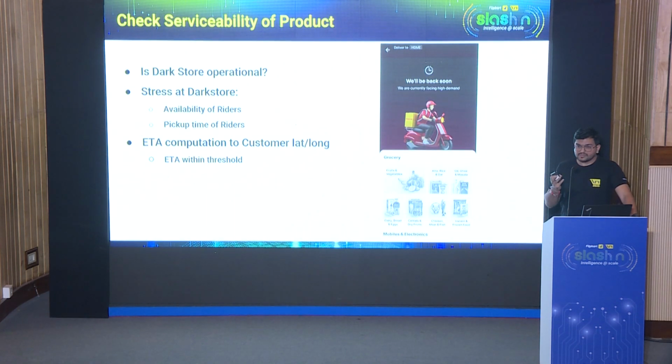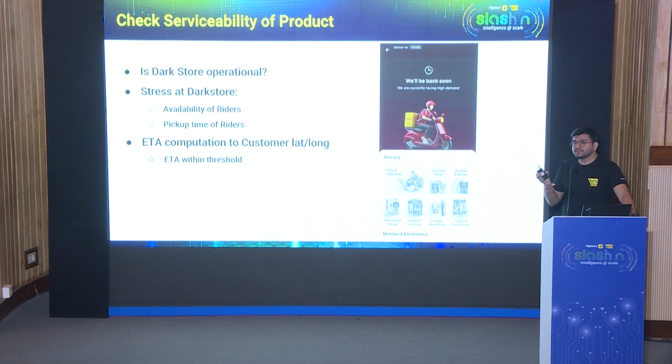And the second factor of serviceability, obviously, is the delivery time computation. We don't want our customers to have a very bad experience where they open the app and see 1 hour delivery because of rider unavailability, right? Or because of high traffic. So we have exact ETA computations and thresholds on top of that. If it goes beyond this, we would mark it as unserviceable, right? So let's go deeper into the ETA computation, which would cover all 3 aspects.